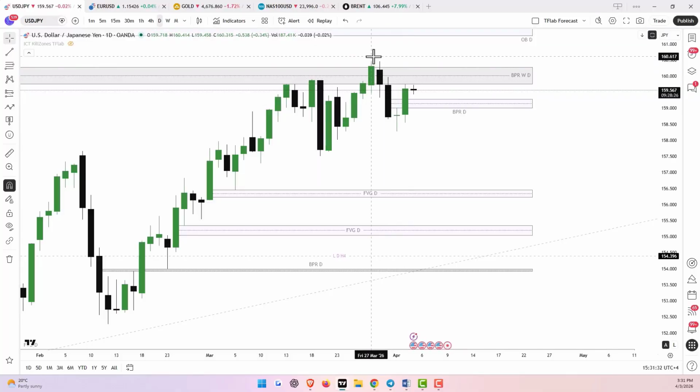Earlier, Japanese officials had also announced that they would be monitoring the movements of this currency pair closely, and if it reaches the 160 range, the risk of Japanese intervention to support the yen will increase.